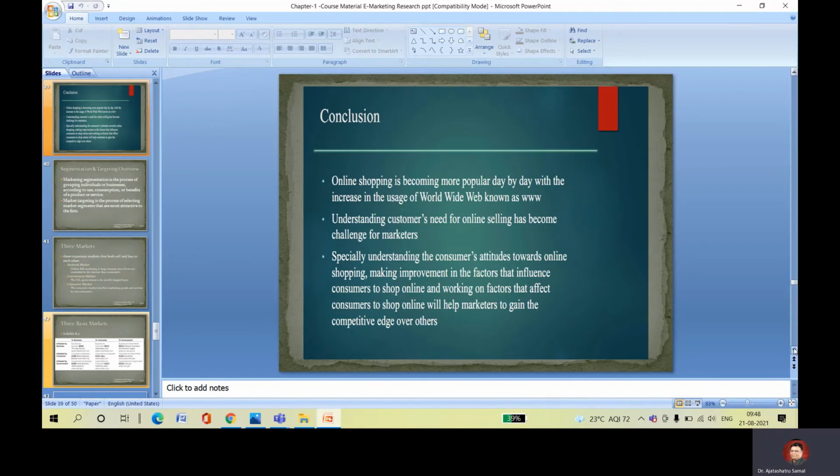Now the conclusion. Online shopping has become more popular day by day with the increasing use of the World Wide Web. Understanding consumer needs for online selling has become challenging for marketers, especially understanding consumer attitude toward online shopping. Market improvement is a factor that influences consumers to shop online. Working on the factors that affect consumers to shop online will help marketers gain the competitive edge.